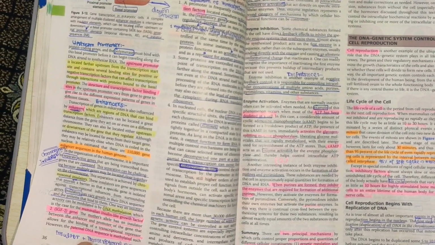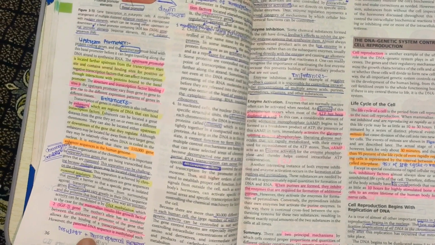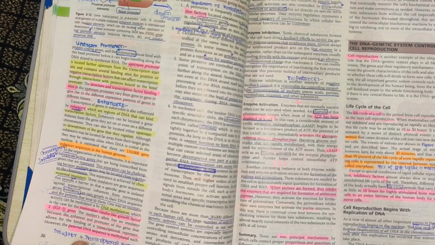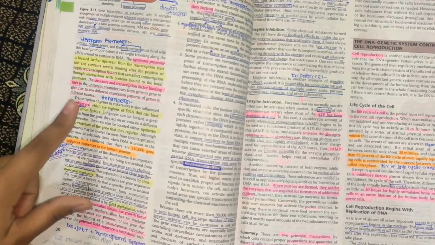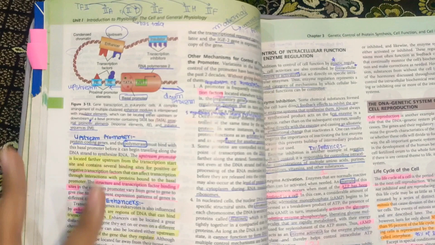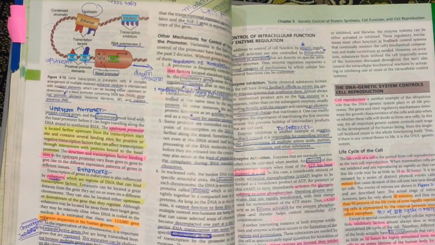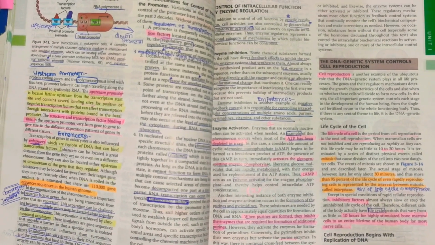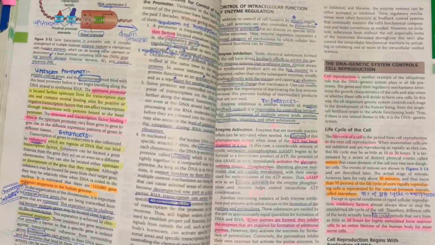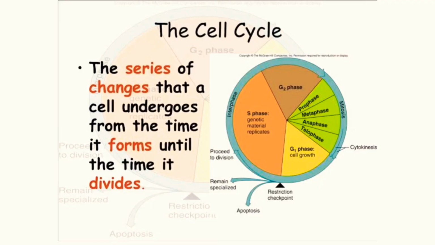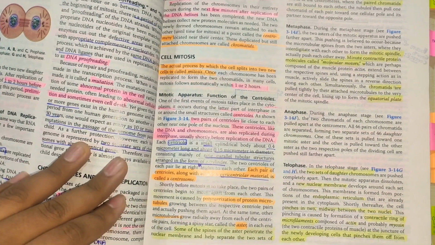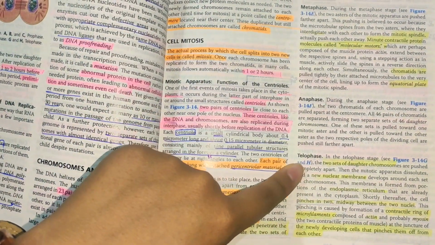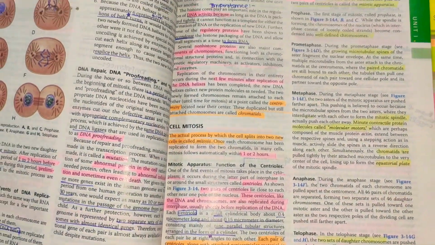Because you are doing it for the first time, I recommend that you give a good read to every topic. Don't skip any topic in your content. Give a good read to upstream promoter, enhancers, and this diagram. Then the next topic is the cell cycle and control of the cell cycle. You have already studied it in your FSC part 2, what the cell cycle is. Students also prepare cell mitosis and its phases, prophase, prometaphase, metaphase, anaphase, and telophase, from chapter 3 of Guyton and Hall.